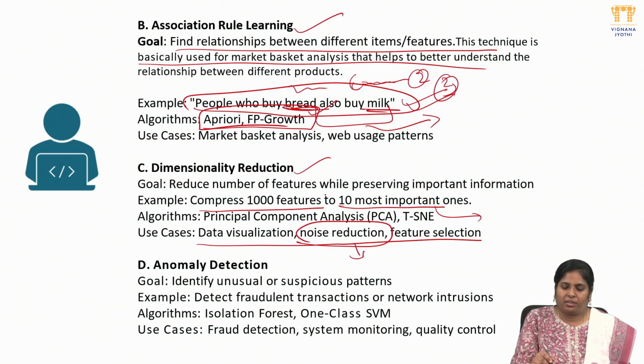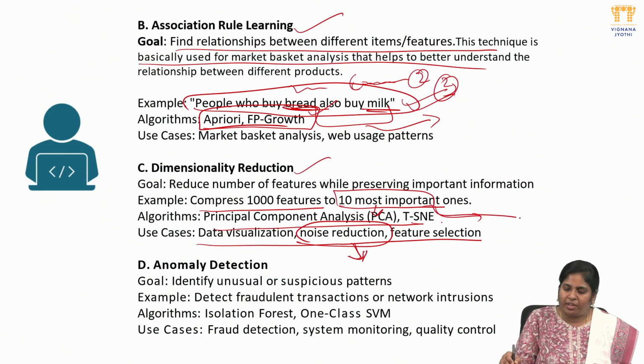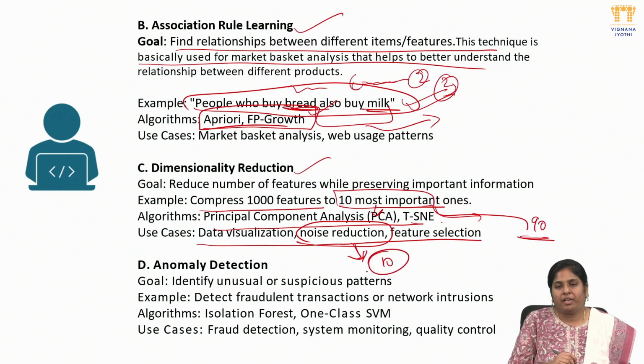So here what are the main 10 important features, we will concat that by using this PCA algorithm or t-SNE. These approaches we use, and the noise reduction we do, and end of the day we concat the 90 labels and we only use the 10 labels as our end results.